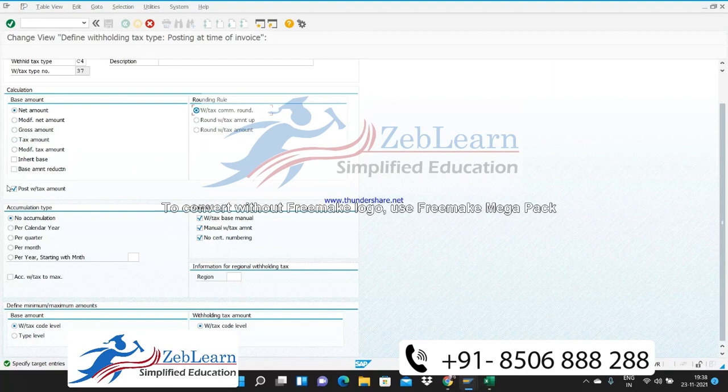Now, another option is post withholding tax amount. So you need to mark this option. Why is the system giving me this option? Because in some countries, posting of the tax amount in the system is not required. There is no posting which we need to do in the system. So that's why this option is given. If you check this option, the system will post to a particular GL code for the withholding tax amount, and if you do not, the system will not post.